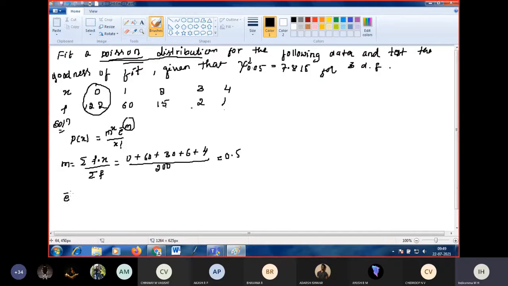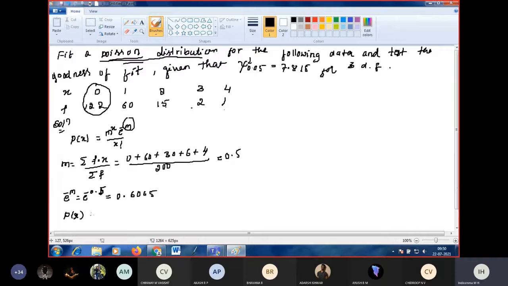Now find e to the power of minus m, that is e to the power of minus 0.5, which is 0.6065. So next, substitute in the formula.